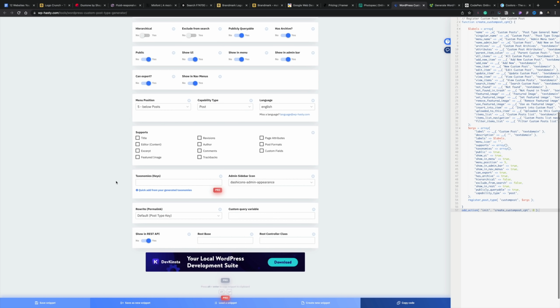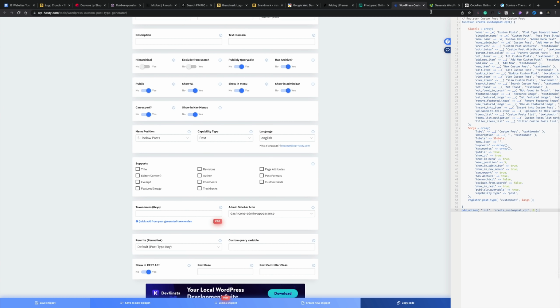And the nice thing is, you can see it's a different interface, but once you've done it, you basically end up with the code that you can drop into your functions.php file, or you can go ahead and use this using a tool like Code Snippets if you want to have something that's a centralized location that doesn't touch normal files, but you add in all your custom PHP, CSS, JavaScript, those kinds of things.